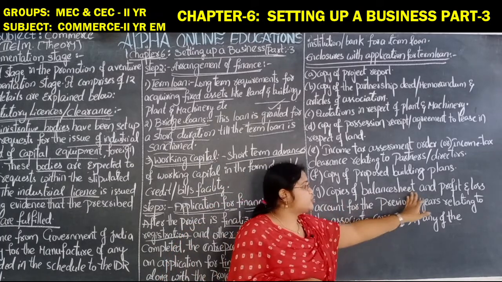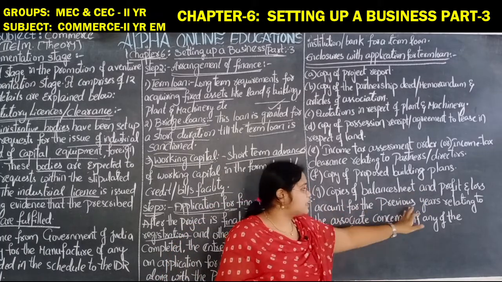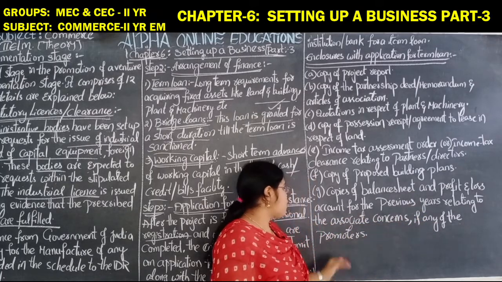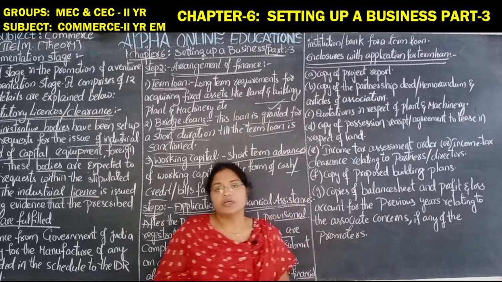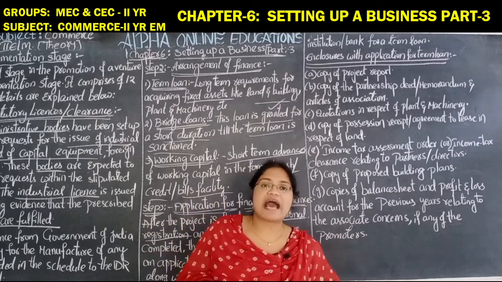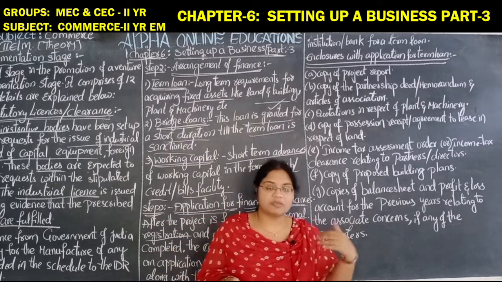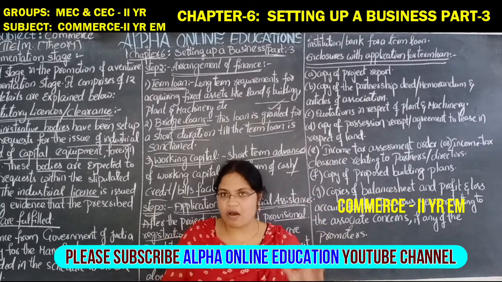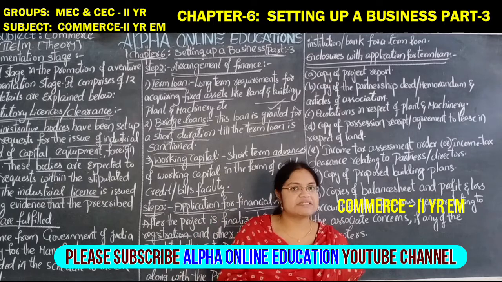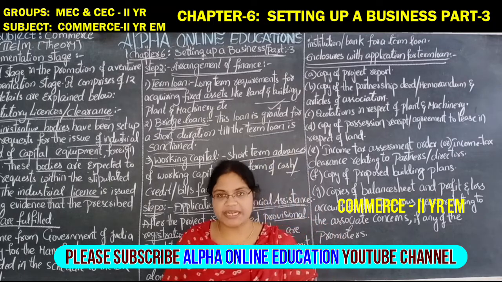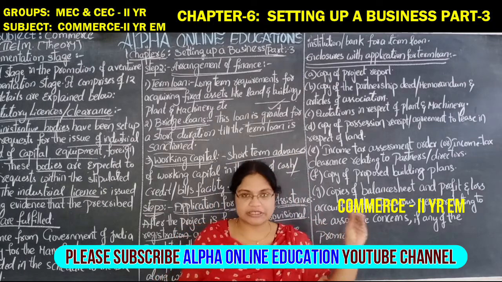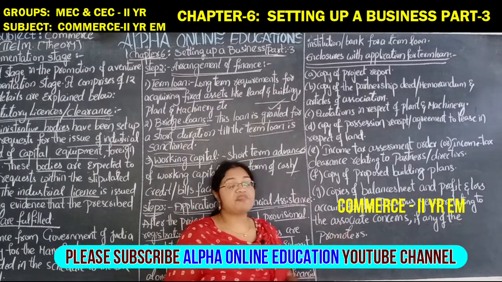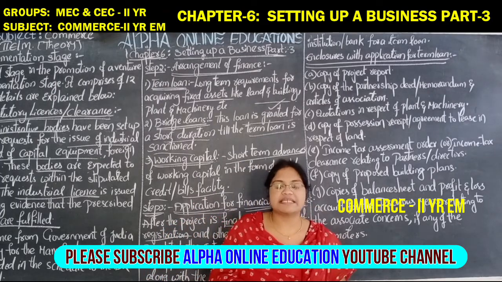Copies of balance sheet and profit and loss account for the previous years relating to the associated concerns, if any, of the promoters. Copies of the balance sheets and the profit and loss accounts of the previous years should be submitted. After submitting all these things, if the bank or the financial institution is satisfied, then it will issue the term loan. So this is about the 3 steps, and the remaining steps we will discuss in the next session.